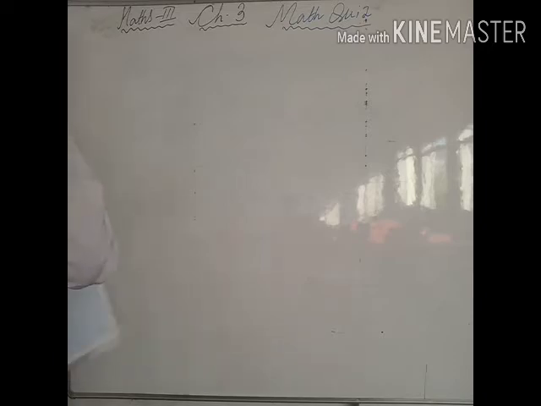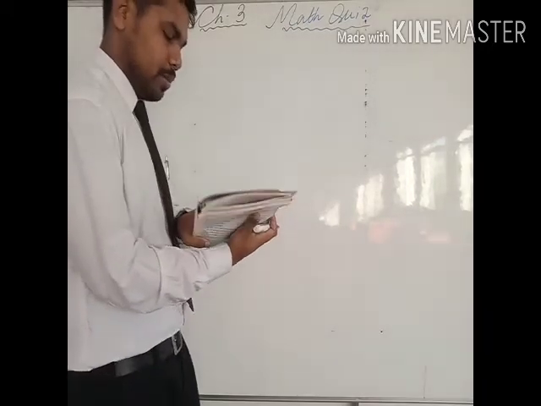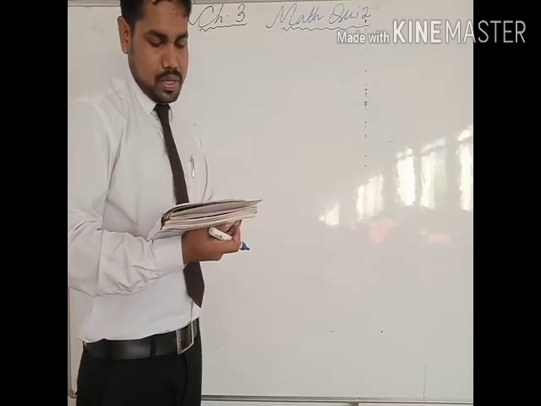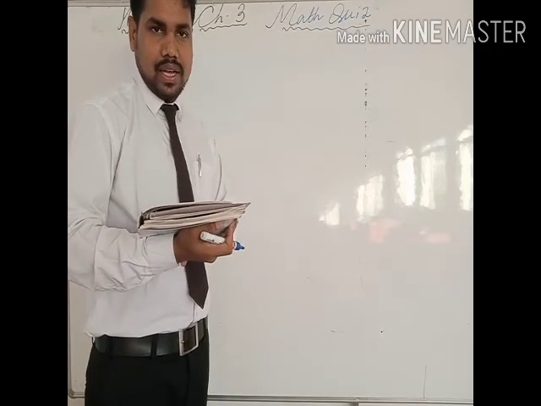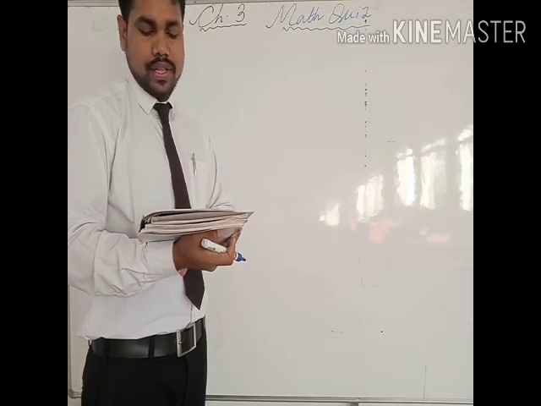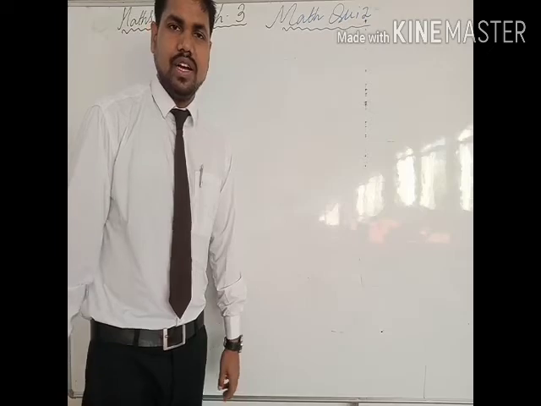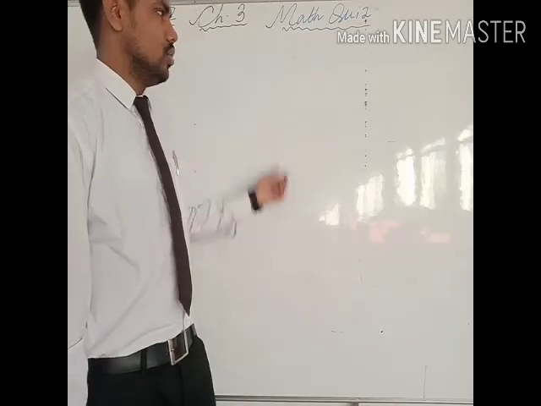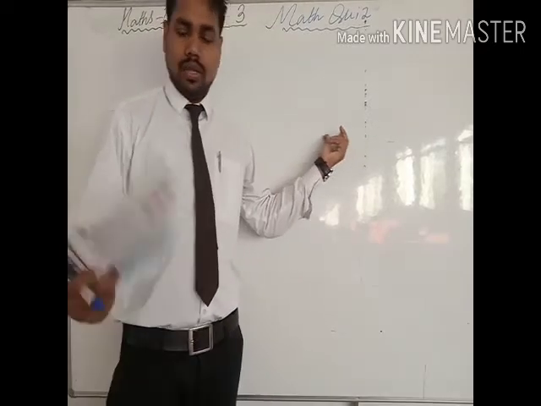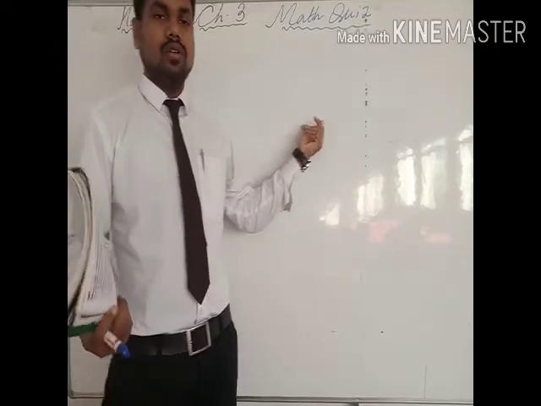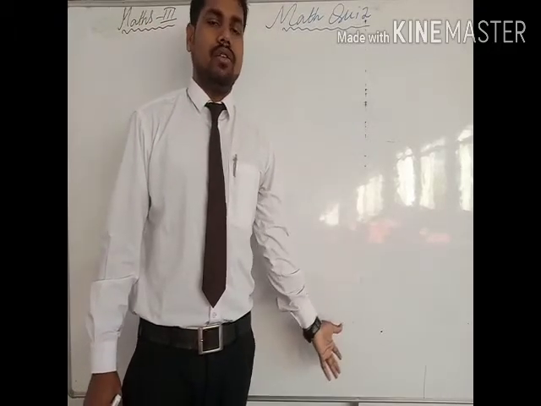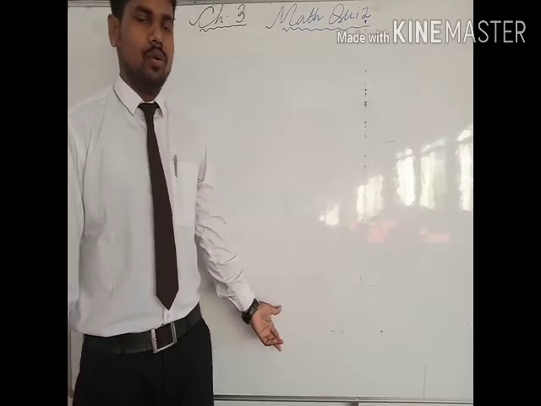Next we have the word problems. I hope you can do the addition all. Let's discuss about the word problem. Question number 1 is asking a fruit seller has this much of apples, this much of mango, this much of orange. So what do you have to do? Definitely you have to add all the numbers. So we will write this much apples is equal to this much. Okay. Then orange is equal to this much and mangoes is equal to this much. Therefore total fruits is equal to this plus this plus this, and we'll add and find out the total number of fruits. I hope you can do by yourself.